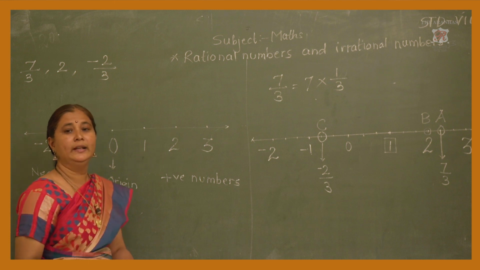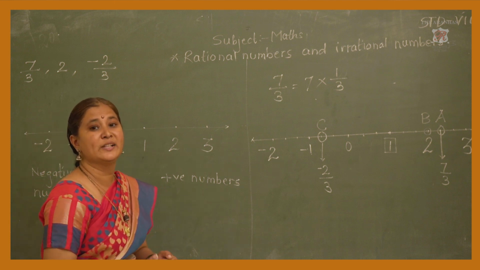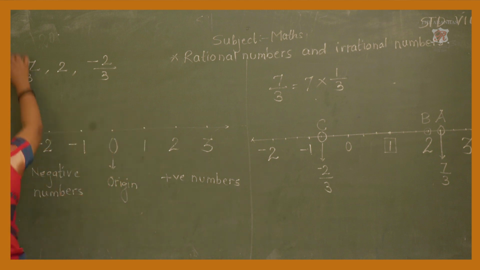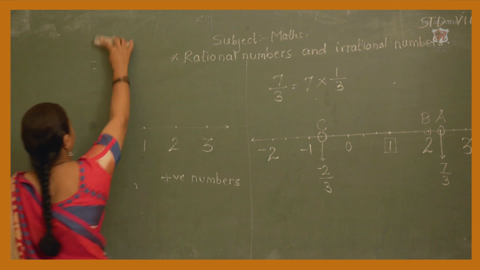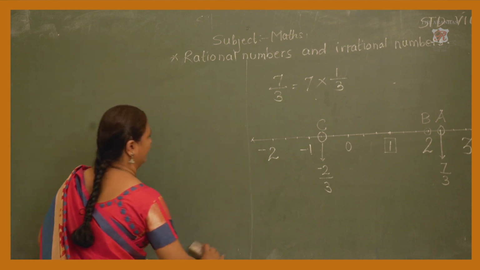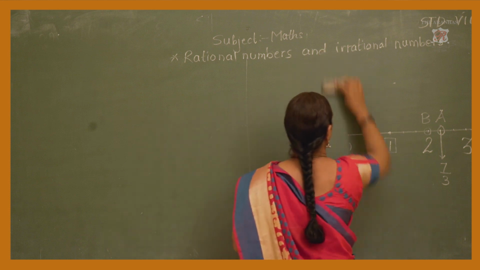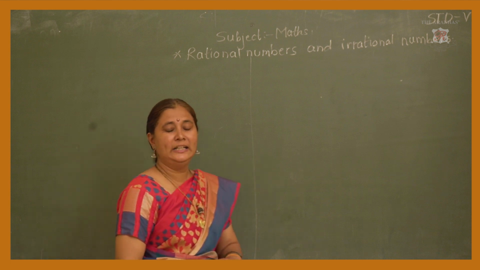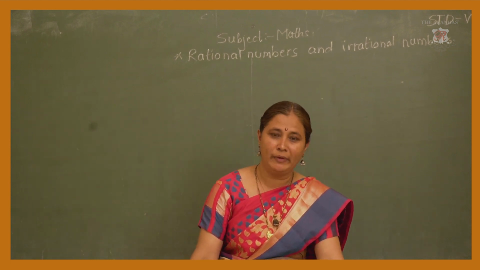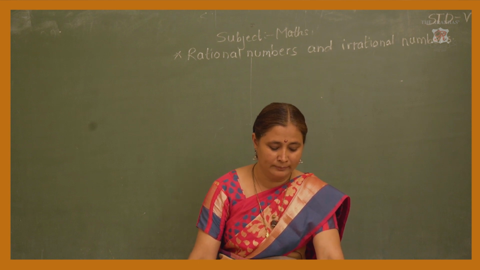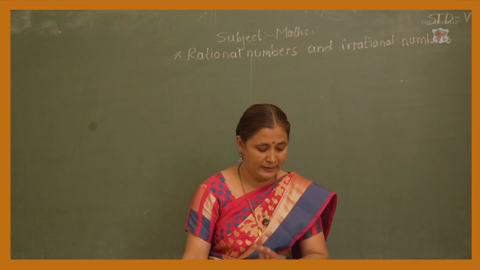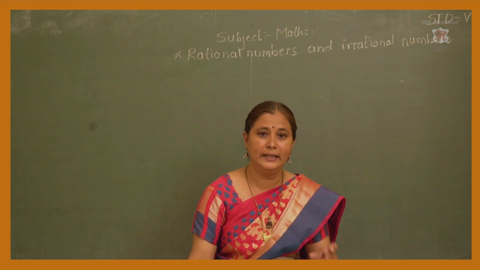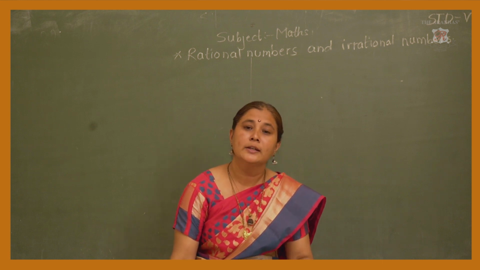Now let us take practice set 1.1. Okay, so it is very easy for you to understand how you have to represent the rational numbers on the number line. Practice set 1.1. Question number 1. Show the following numbers on a number line. Draw a separate number line for each example. Open your textbooks and do it.